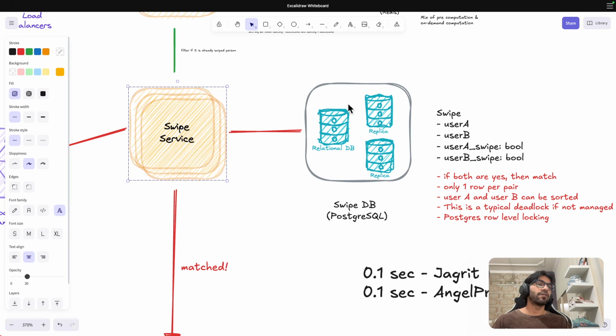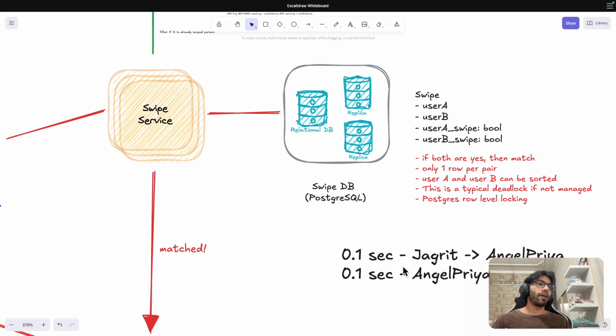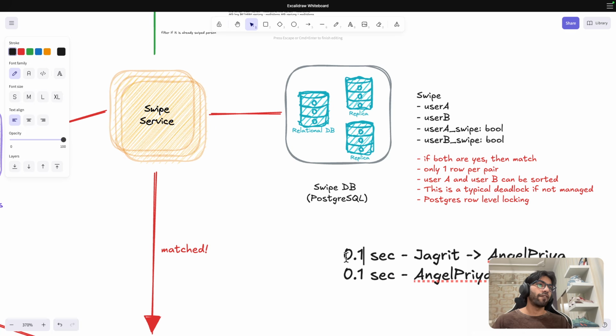But let's say this was a normal DB. In this swipe service, this is Jagrit to Angel Priya, and this is Angel Priya to Jagrit. Now what would happen is that I am going to swipe right on Angel Priya, and if we are going with eventual consistency, I am going to check whether Angel Priya to Jagrit is there.